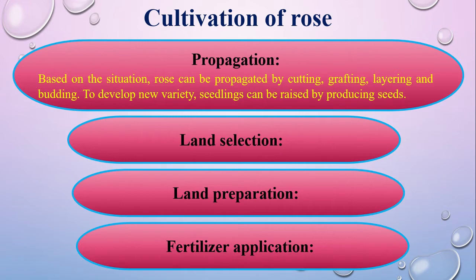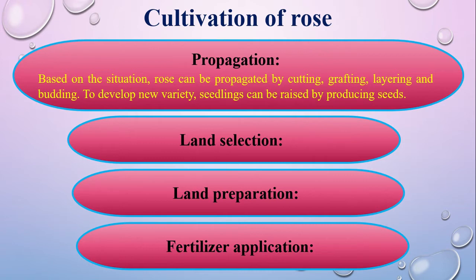Rose beds should have a size of 3 by 1 meter and 5 centimeters high. After making beds in this way, pits having a size of 60 by 60 centimeters and a depth of 40 centimeters should be dug. The upper and lower surface soil of the pit should be kept separately. 15 days before transplanting the seedlings, the pits should be kept open. Then microorganisms will die in this time.